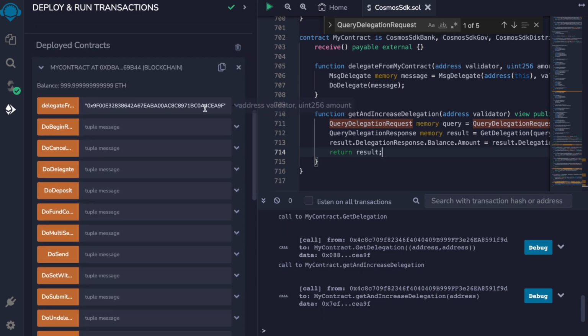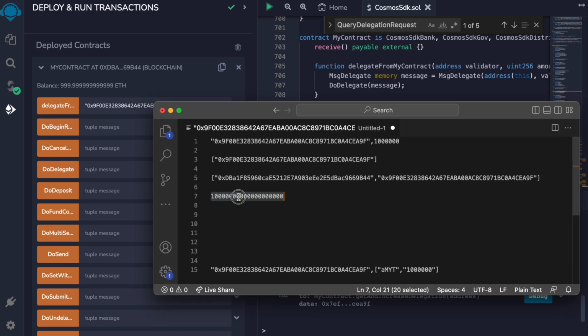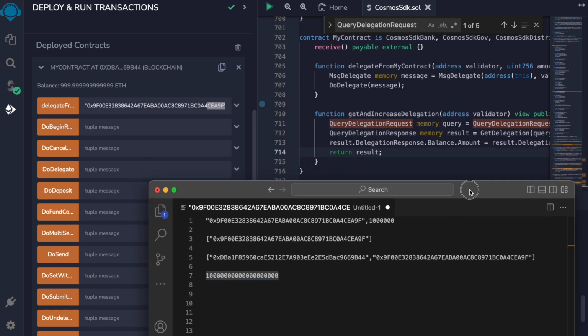Let's do one more delegation, and this time let's have 10 MITE tokens delegated.